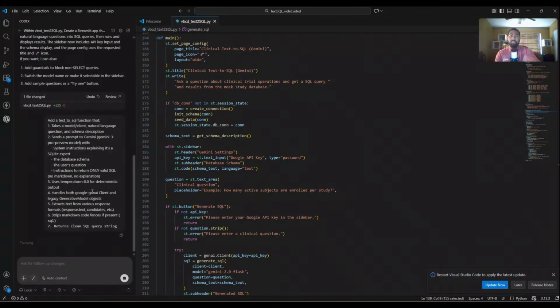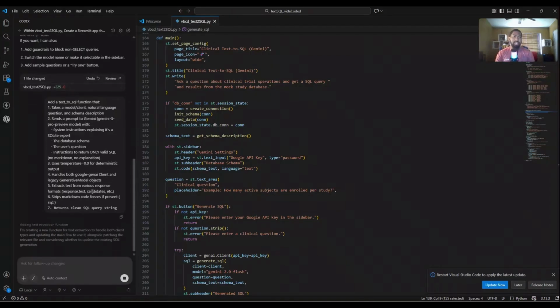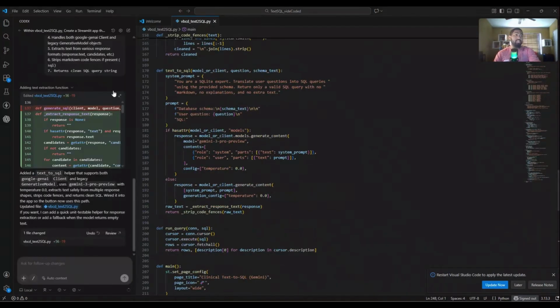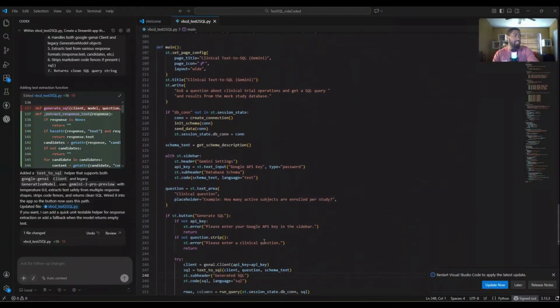And now again, we let it think, we let it process. As you can see, it begins reasoning: I'm creating a new function for text extraction to handle both client types and updating the main flow to use it. Let's give it some time and see what it spits out. Cool, that was actually pretty quick. Added a text-to-SQL helper that supports both the Google Gen AI client and the legacy generative model. Uses Gemini 3 Pro Preview with temperature 0. Let's see if it made that change real quick.